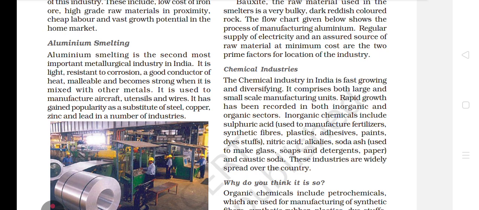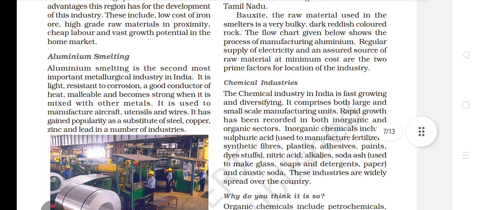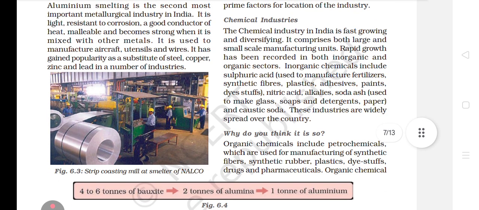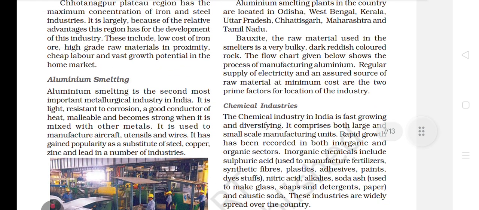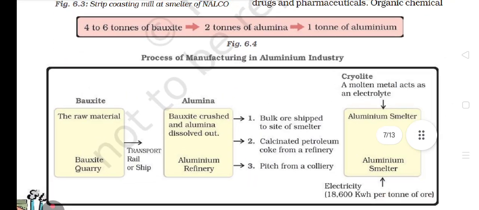Next, what is given? See, the flow chart given below shows the process of manufacturing aluminium. So bauxite you can learn. The 2-3 lines that are given about bauxite are very important. First of all, bauxite, a raw material used in smelters, is a very bulky, dark, reddish colored rock. The flow chart is given below. So you can see this flow chart.